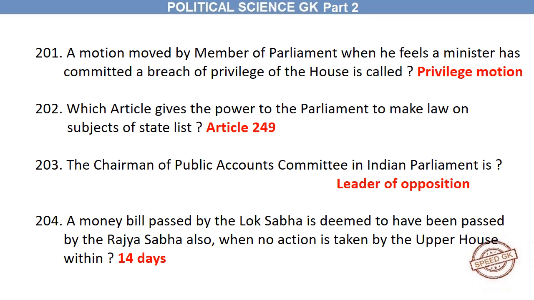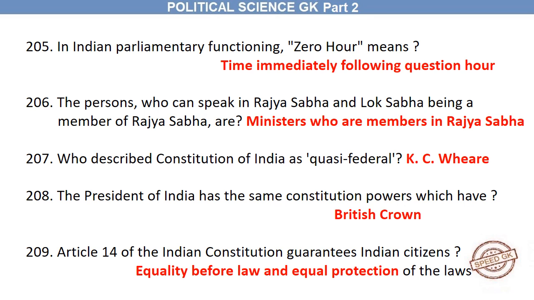Which article gives the power to Parliament to make law on subjects of the State List? Article 249. The chairman of the Public Accounts Committee in the Indian Parliament is the Leader of the Opposition. A money bill passed by the Lok Sabha is deemed to have been passed by the Rajya Sabha also when no action is taken by the upper house within 14 days. In Indian parliamentary functioning, zero hour means the time immediately following question hour.